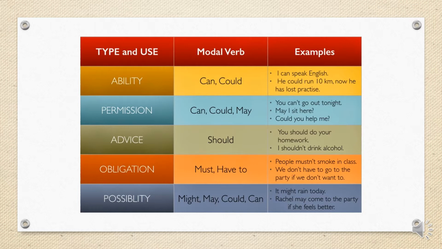Okay? As you see here in the picture, we have different modal verbs, those that express ability, that you can do something. So, I can speak English. Okay? He could run 10 kilometers. Now he has lost practice. So could is the past of can.